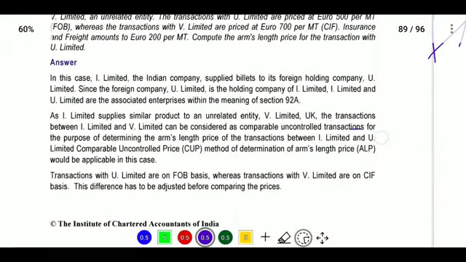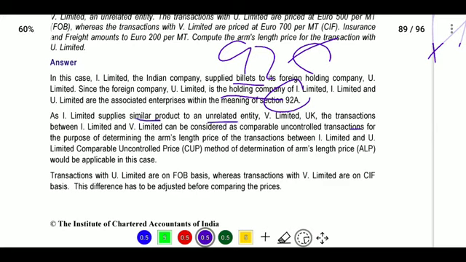See, the answer in this case: I Limited, the Indian company, supplied billet to its foreign holding company. Since the foreign company U Limited is the holding company, I Limited and U Limited are associated enterprises within the meaning of Section 92A. So there is an international transaction, and they both are associated enterprises. Next, I Limited supplies a similar product to an unrelated entity, V Limited. Between these two persons, we will see the uncontrolled transactions. So for comparable price, we will see the related person and the unrelated person.